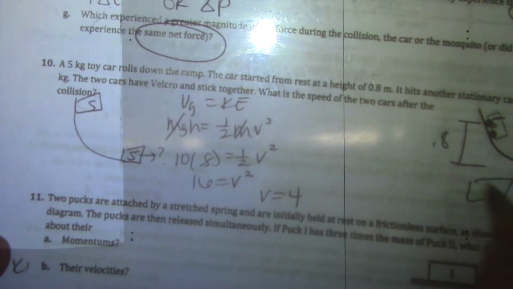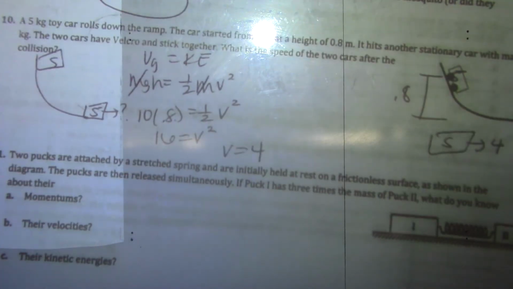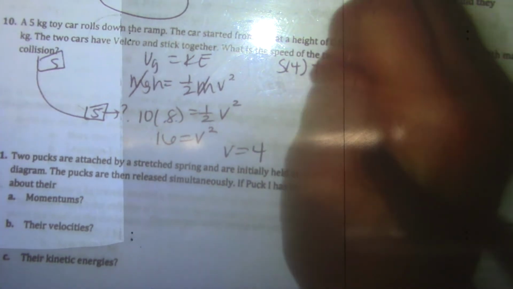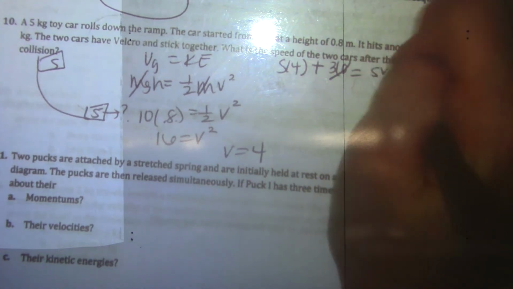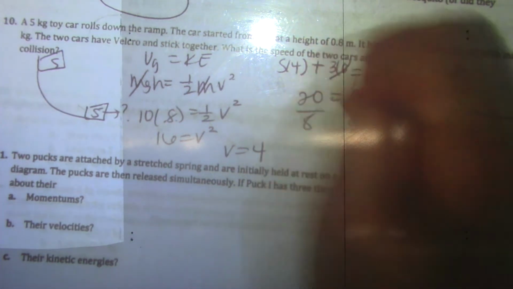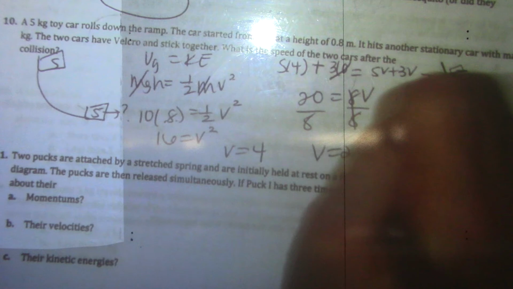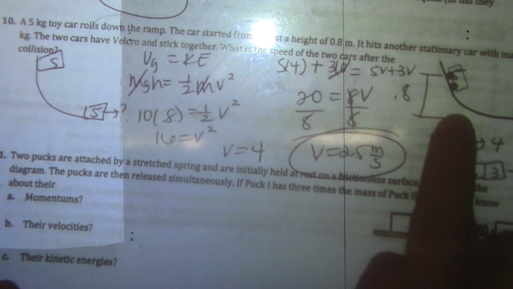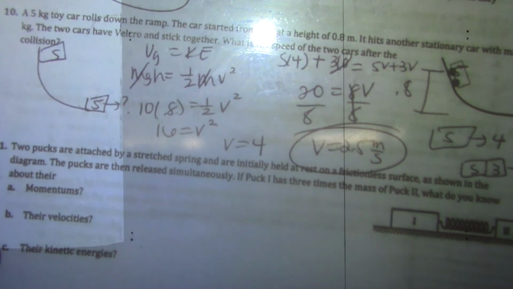So what that means is this 5 is coming down with a velocity of 4, and it's going to bump into this 3 kilogram that's just sitting there. When these two hit, it says they stick together, and I want to know what that velocity is. So I'm going to plug in now, 5 times 4, we're using conservation of momentum because this is a collision, equals 5v plus 3v. That's 20, divided by 8, you get a velocity of 2.5. So on the way down, we were converting energies. We used conservation of energy, went from potential to kinetic. Then the collision part, you will always use conservation of momentum.